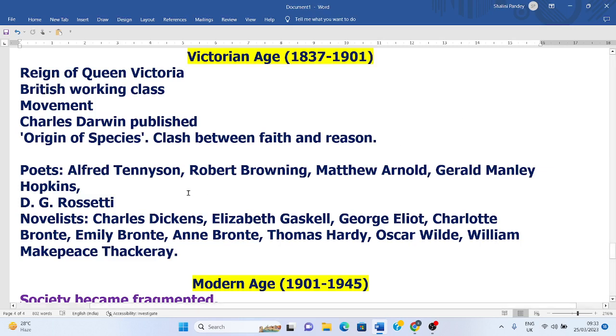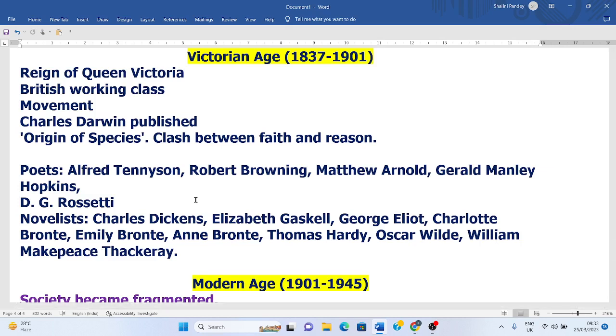Now there was a clash between faith and reason in the Victorian age. Some people believed in faith and religion. Some were questioning this religious structure, and they were giving emphasis on reason.